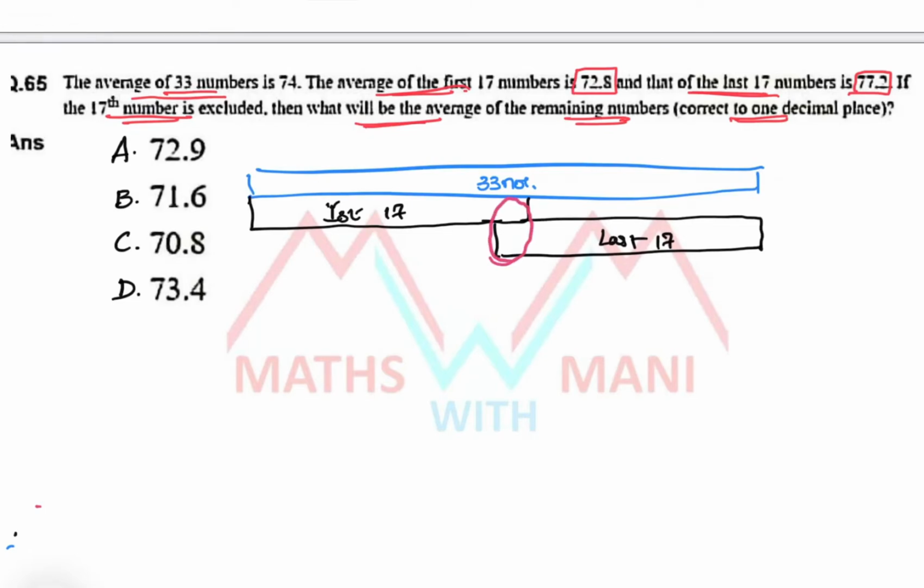So for 33 numbers, what is the average? 74 is the total average. For the first 17 numbers the average is 72.8, and for the last 17 the average is 77.2.